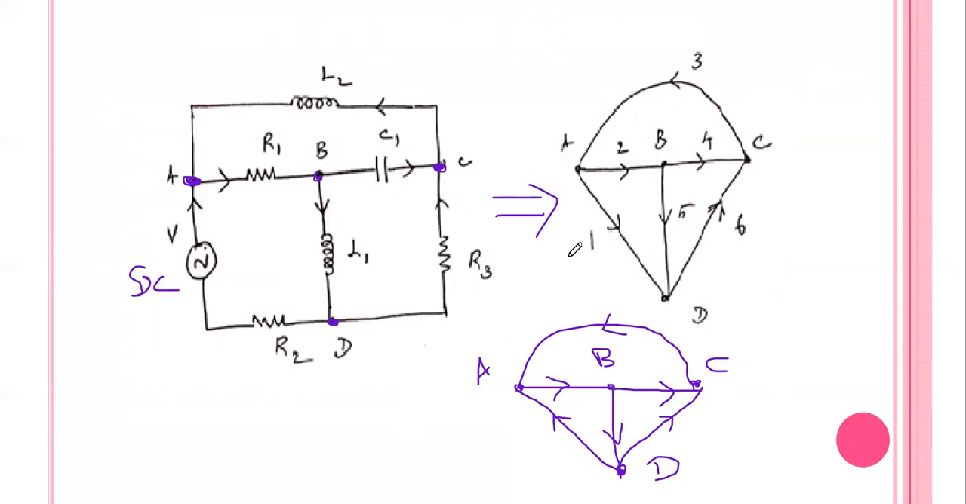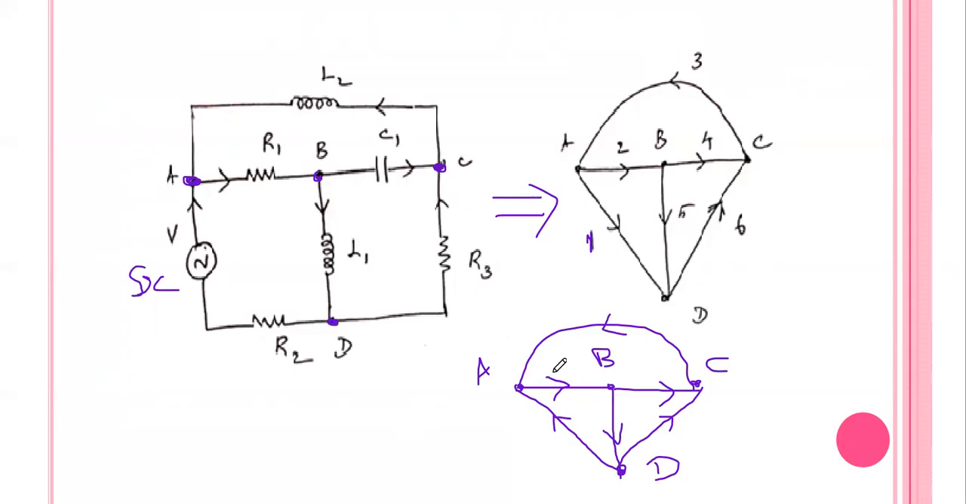And in this graph, how many branches are there? You see, this is branch 1. You give a name to each branch. A to D is one branch, this is branch 2. A to B is one branch, then B to C is one branch: 4, 3, 5, 6. So there are 6 branches and 4 nodes. The nodes are A, B, C, D, and the 6 branches are 1, 2, 3, 4, 5, 6, available in our graph.